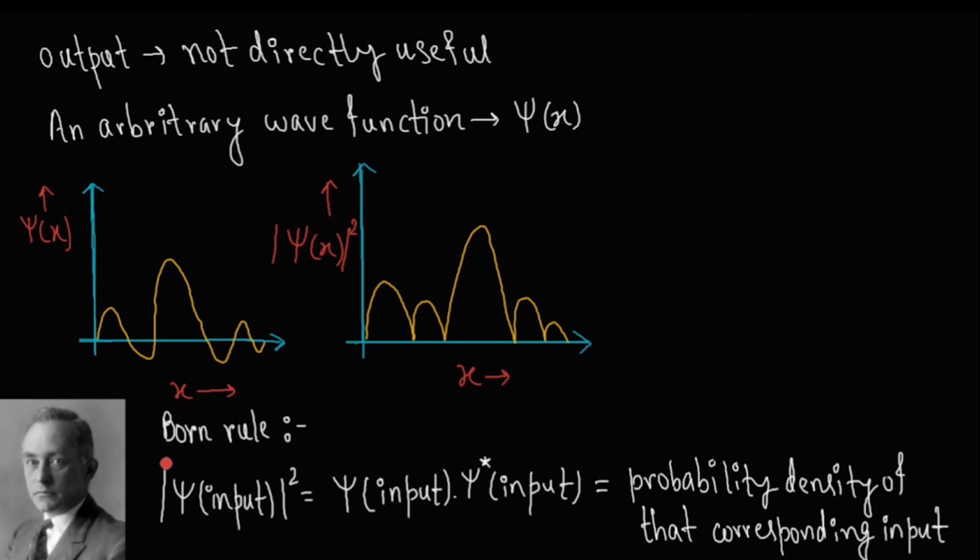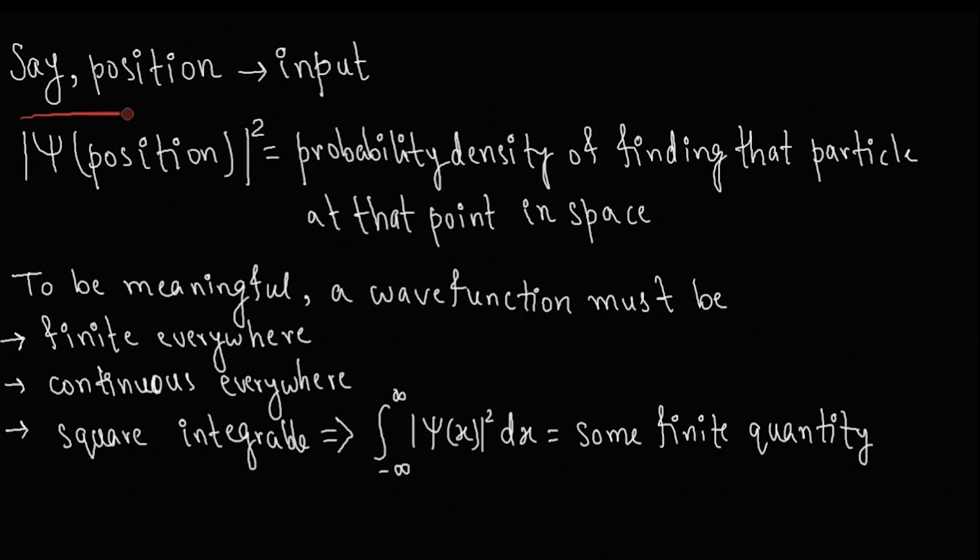To make the output useful, we use the Born rule, which was given by the physicist named Max Born. So what does the Born rule state? Well, it basically states that if we take the square modulus of the output, then we get the probability density of the corresponding input. Well, what does that mean? See, position is given as our input in the wave function. Then we get the probability density of finding that particle at that point in space.